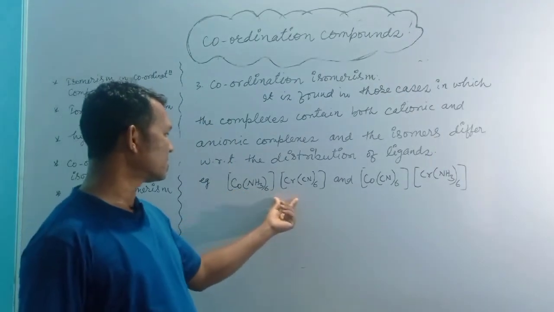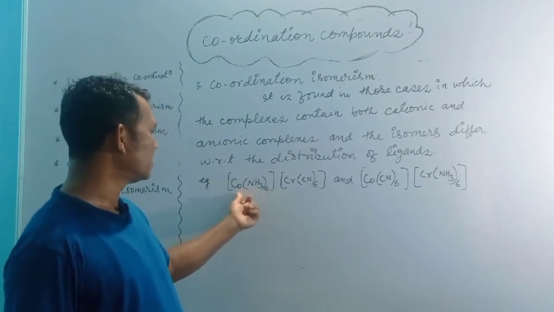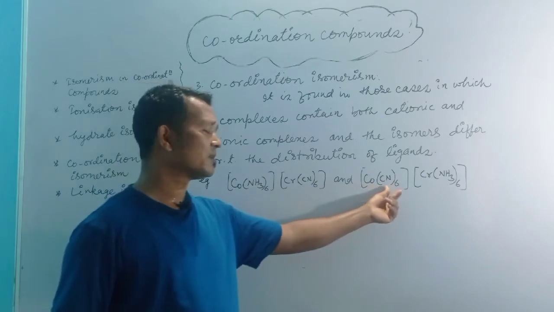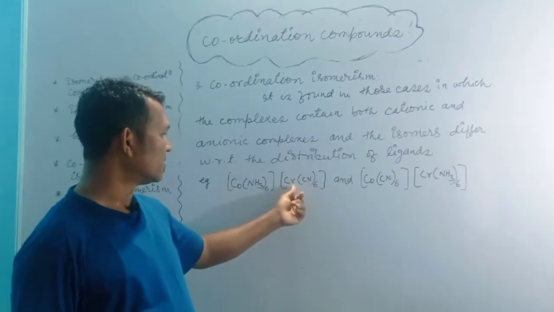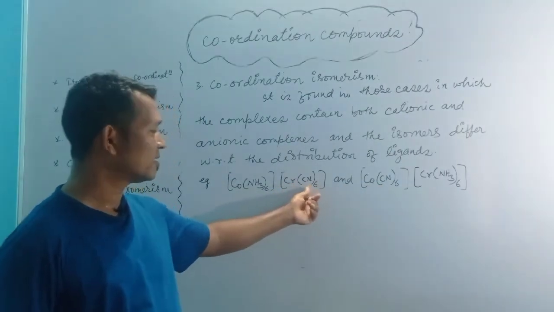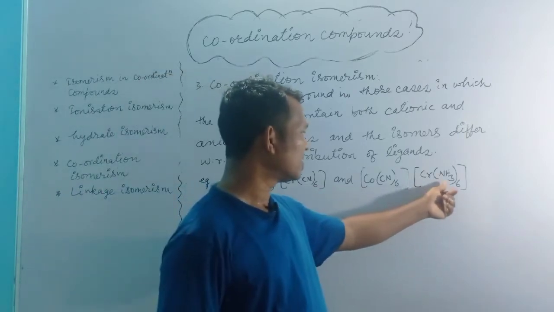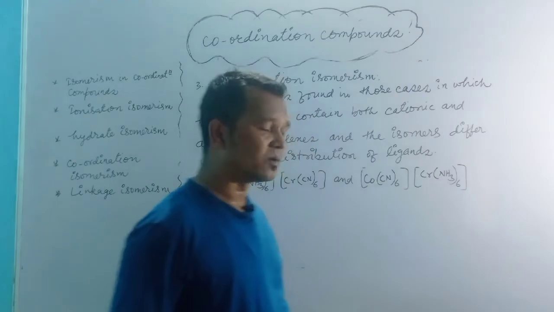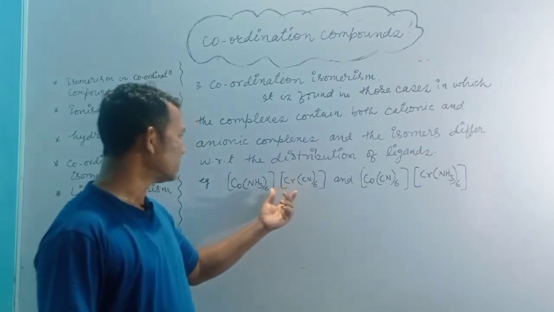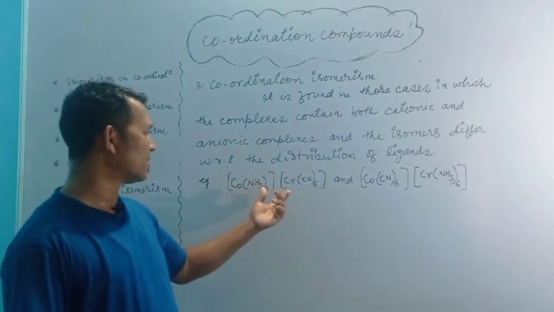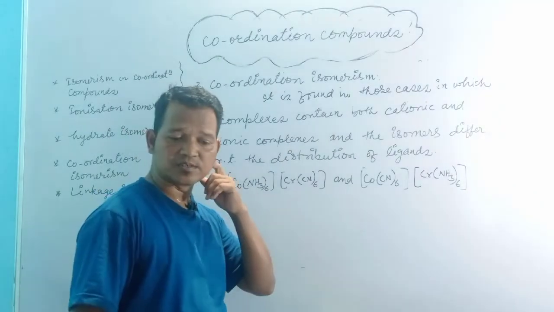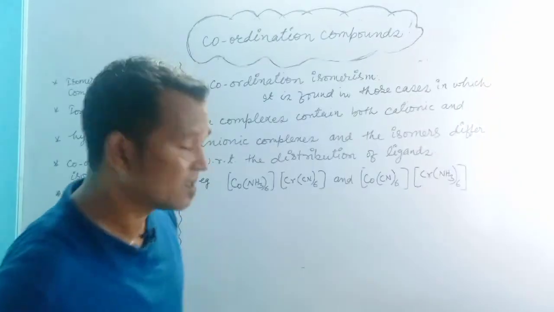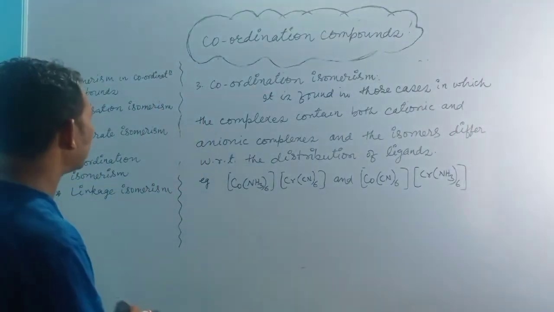In the first complex we have NH3 with cobalt, in the second we have cyanide. With chromium, in the first we have cyanide, but in the second isomer we have NH3 with chromium. So there is a difference in the distribution of ligands with the central metal ion.